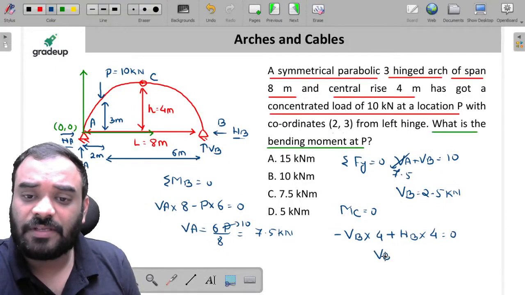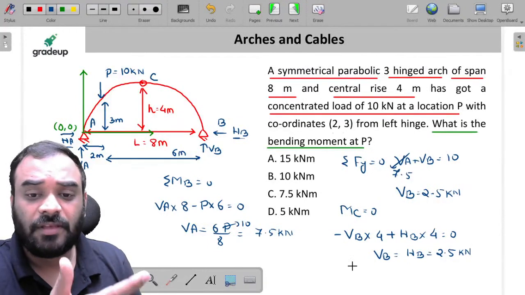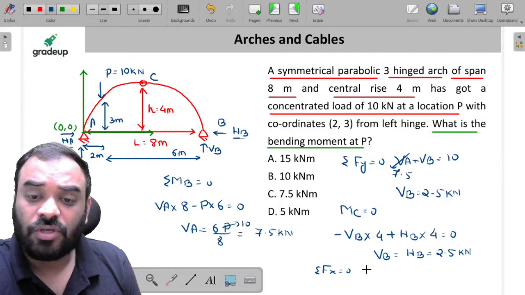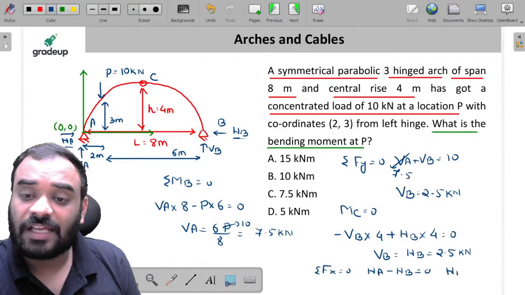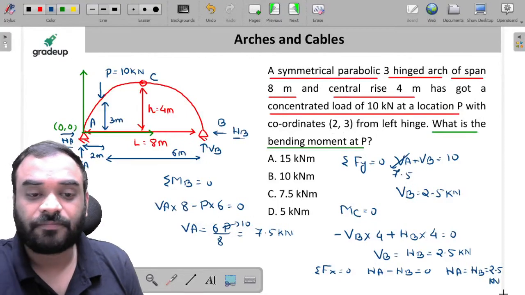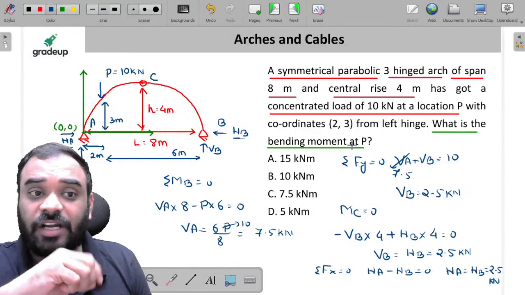Can I say that VB is equal to HB, and it is equal to 2.5 kilonewton? Simple. So if you use summation Fx is equal to 0, HA minus HB is equal to 0. Simple. So HA is equal to HB, and it is equal to 2.5 kilonewton, right?